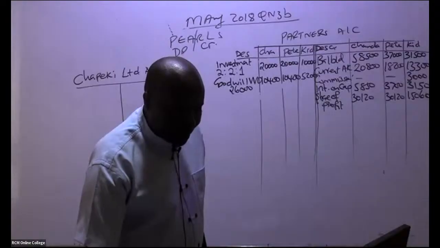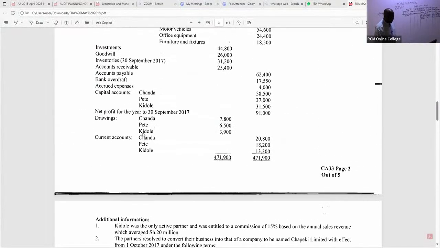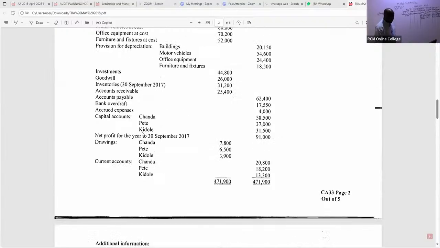Let's see. So here we are. So like capital accounts, I believe this already we have accrued. I hope we already have drawings. Let's in this case here capture the drawings. These are drawings for partners. So we simply book them under partners. And remember, drawings are like expenses, so you shall debit. So come here and give us drawings.